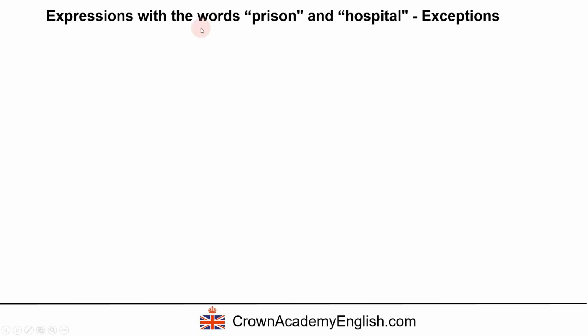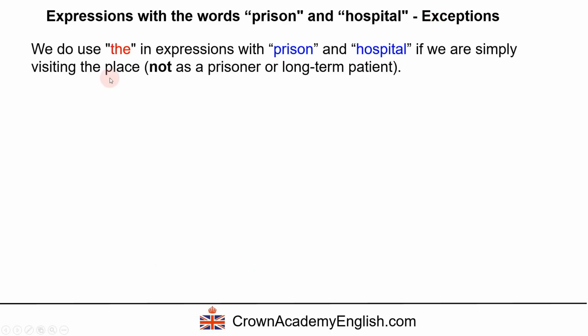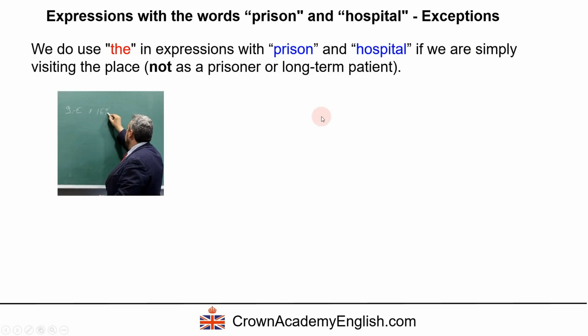Now, again, there are some exceptions with the word prison and hospital. We do use the, so yes, we can use the in expressions with prison and hospital if we are simply visiting the place, so not as a prisoner or long-term patient. He is at the prison to teach maths.